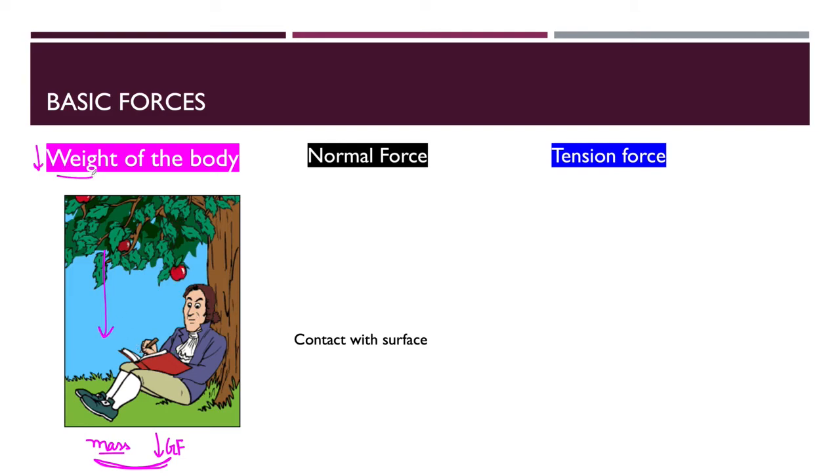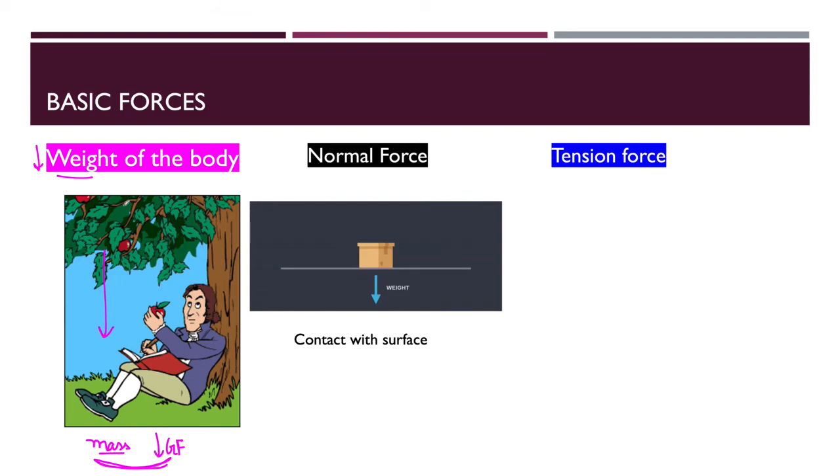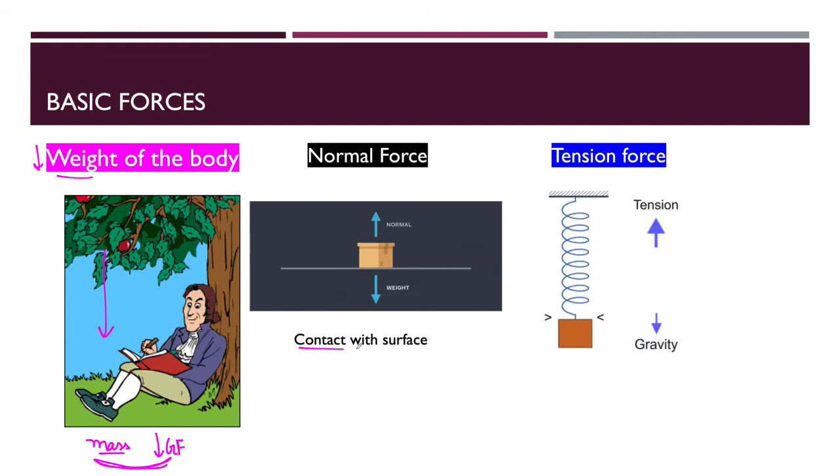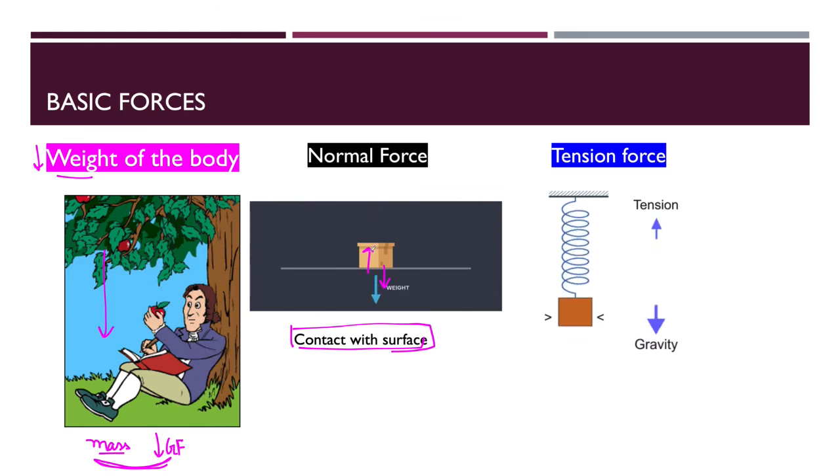Now the second one is the normal force. What is called the normal force? When any object is in contact with a surface, there is a normal force. Without contact with a surface, no normal force will occur. Keep it in your mind that when an object is in contact with a surface, the gravitational force works downward, and then the surface gives the same force back to the object. The surface provides the same force to the object, and this is called the normal force.